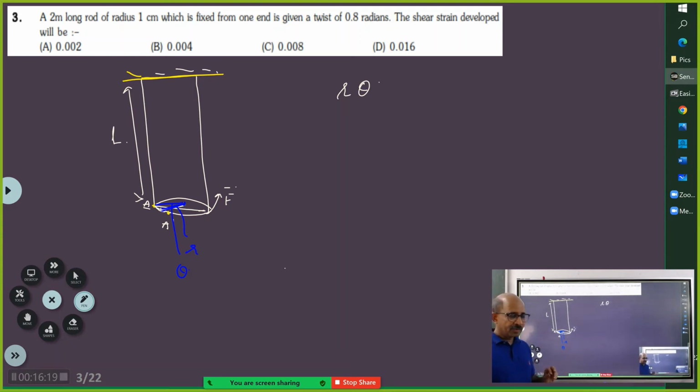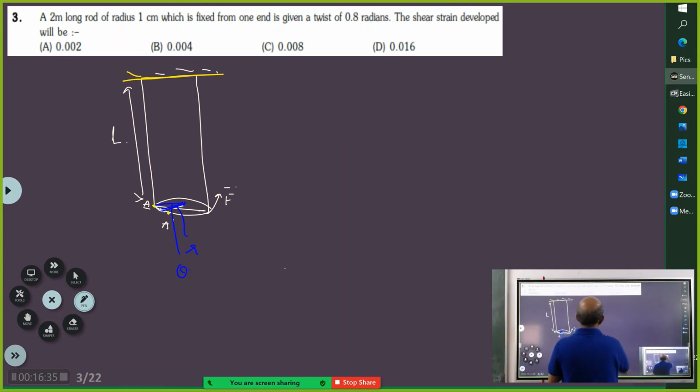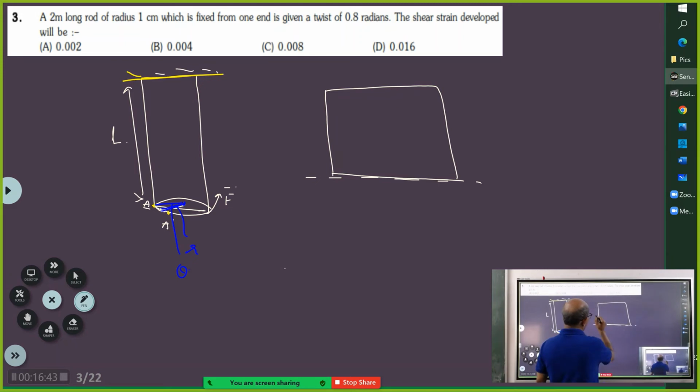Okay, see, now please understand. Shear strain, correct? Now you recollect what is given in the NCERT textbook and what you learned under the heading shear strain. The first diagram that will come to your mind is something like this kept, and its height was L, correct?